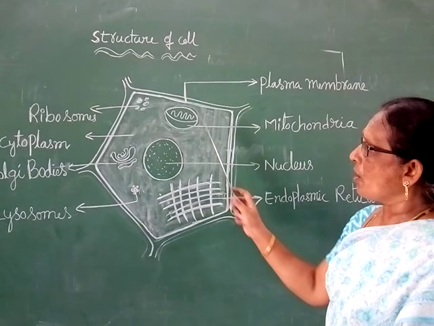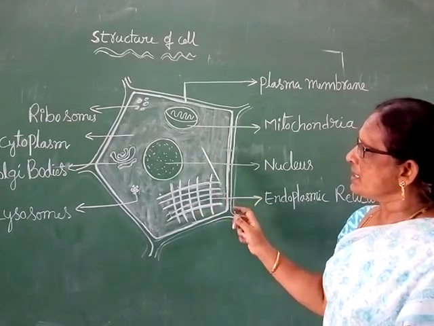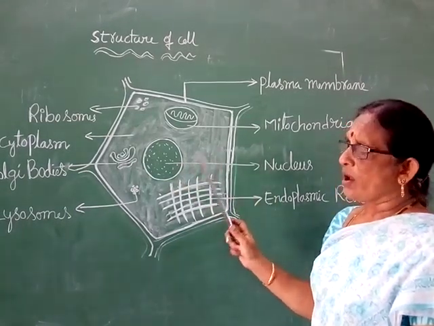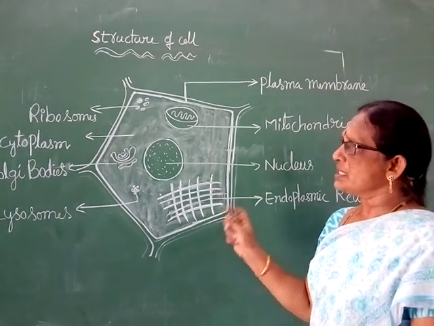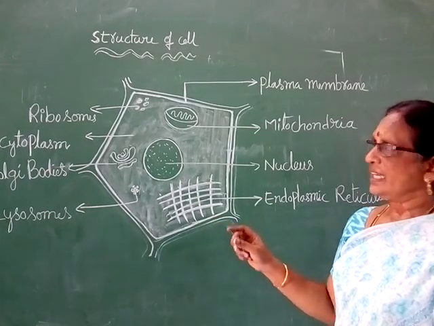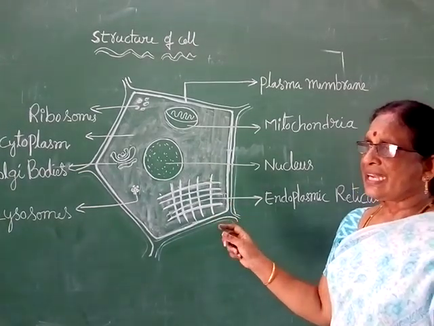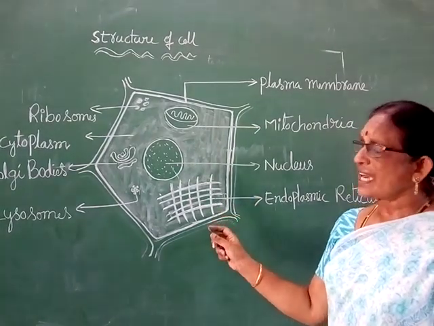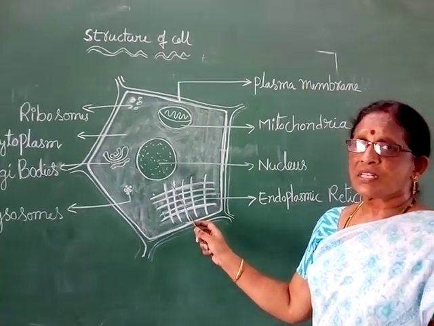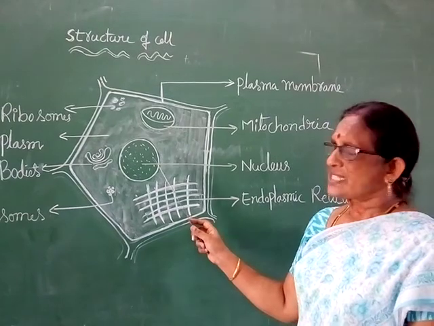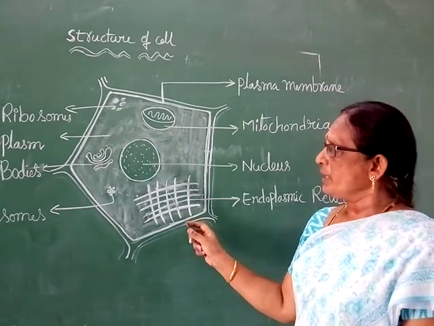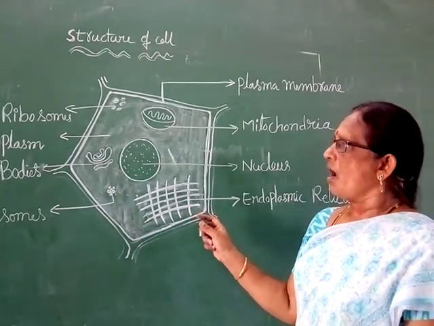The other minute particles present in the cell are called organelles. There are 5 or 6 main organelles in the cell. The first one is nucleus. Nucleus is present in the middle of the cell. It is round in shape. It contains genetic information. It determines the characters of the living beings. It controls all the functions of the cell. So, nucleus is the main organelle of all the organelles.